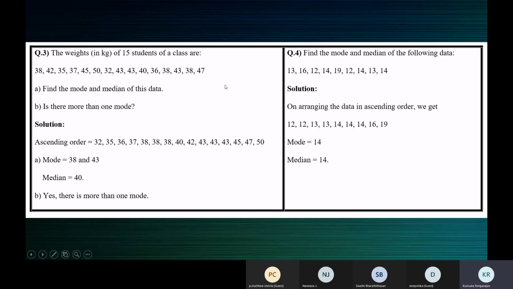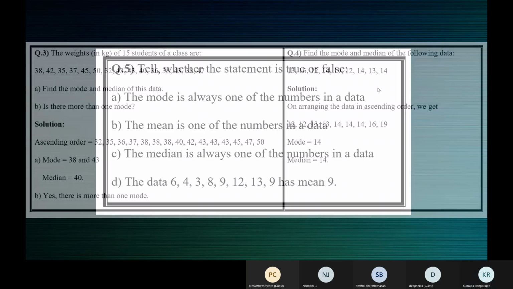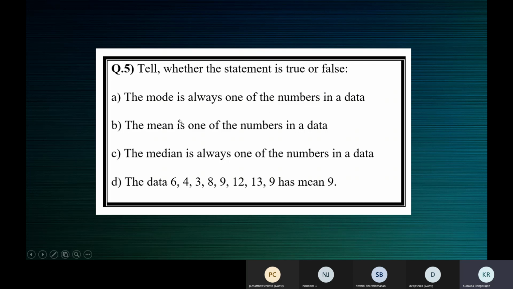Because mode is a value that occurs most frequently in the data. So it is a value. When you say mode is 14, you should find 14 in the data. There should be 14 in the data. Let's see the answer. The mean is one of the numbers in a data. No, ma'am, it's false.